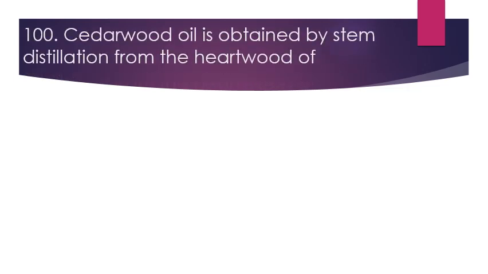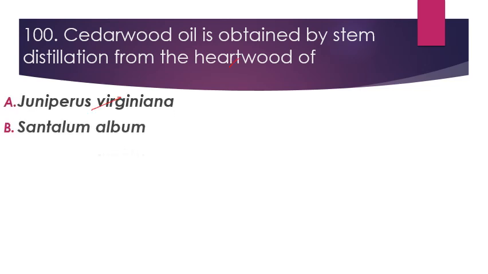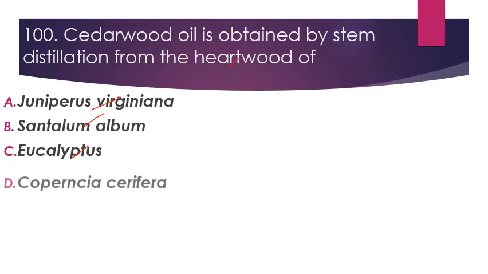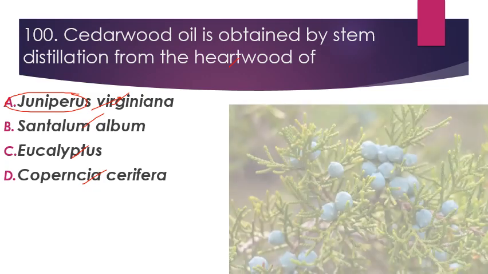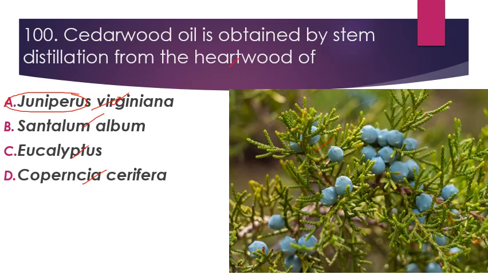The last question is: cedarwood oil is obtained by steam distillation from the hardwood of which plant? Our options are Juniperus virginiana, Santalum album, Eucalyptus, Copernicia cerifera. So the right answer is Juniperus virginiana. This is the photograph of this plant.